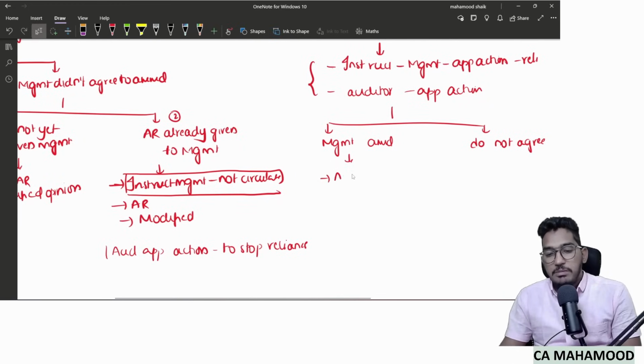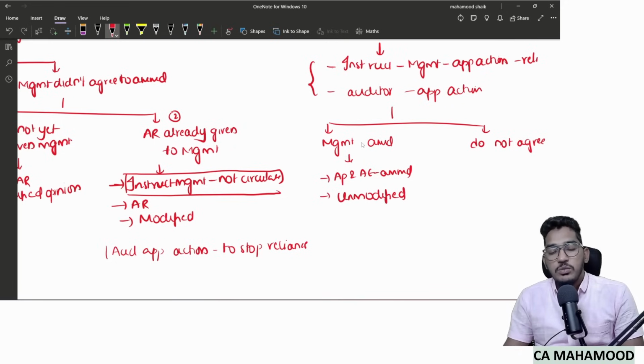Here also, I will perform audit procedures and obtain audit evidence whether the amendment has been done properly or not. Now, these amended financial statements will be given to the shareholders once again. My audit report also will be given once again. So, which opinion will I give here? Unmodified only. There is no need to modify. Why is there no need to modify?